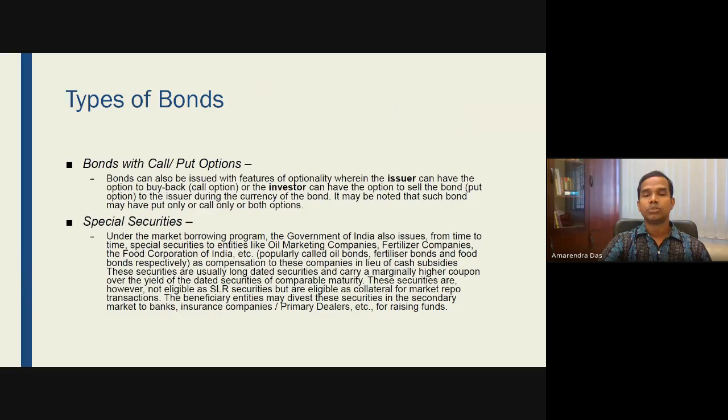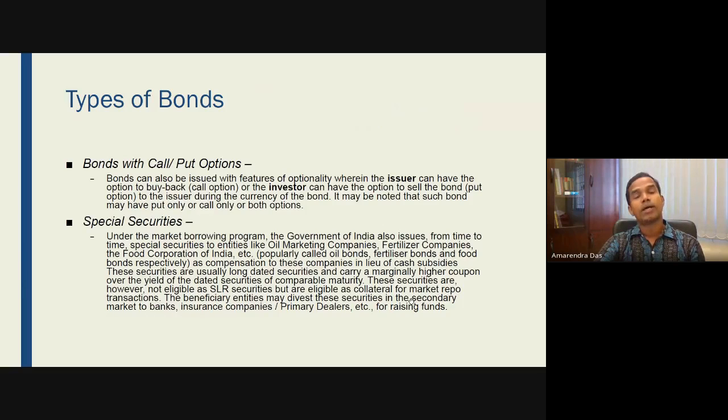And these securities are usually long dated securities and carry marginally higher coupon over the yield of the dated securities of comparable maturity. These securities are, however, not eligible for the statutory liquidity ratio, but are eligible as the collateral for the market repo.